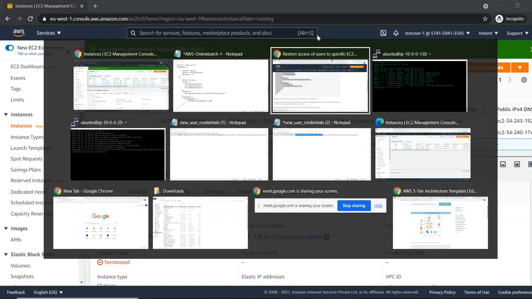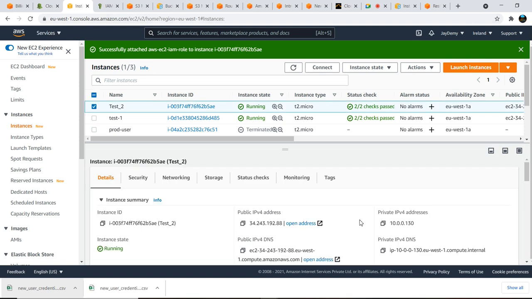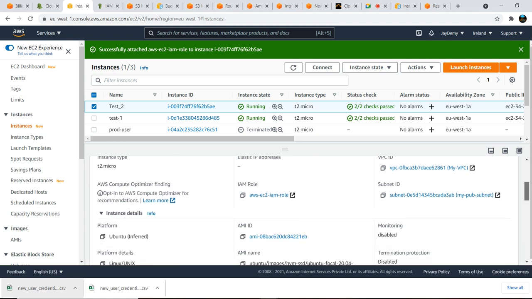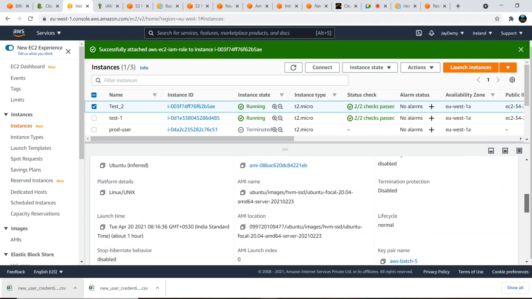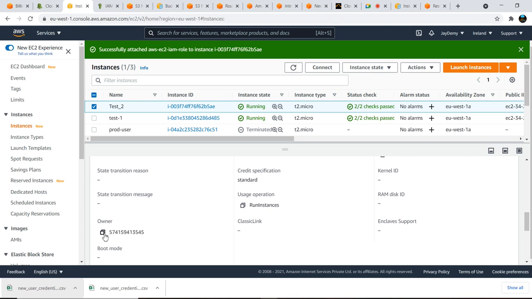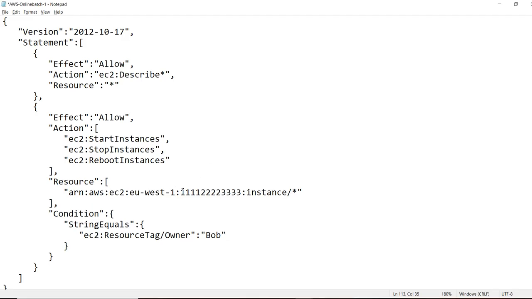Where is this? Here, right? You can get the account ID from here. If you go down, you'll get it here also, under owner, or from the top menu. Just give this account ID here, and the instance.